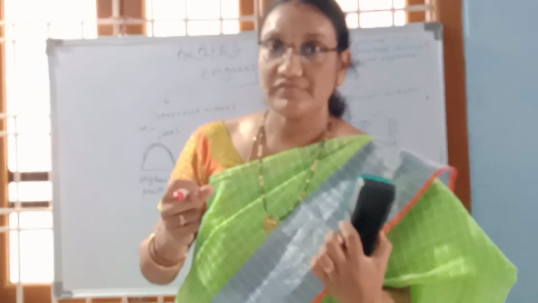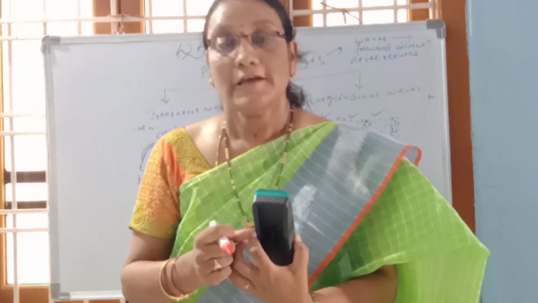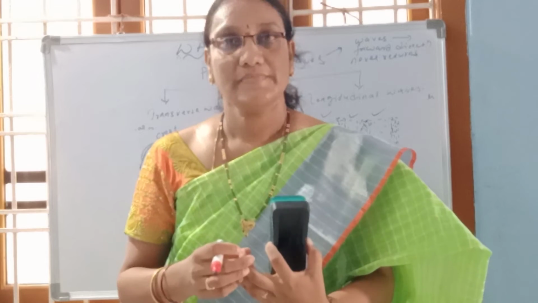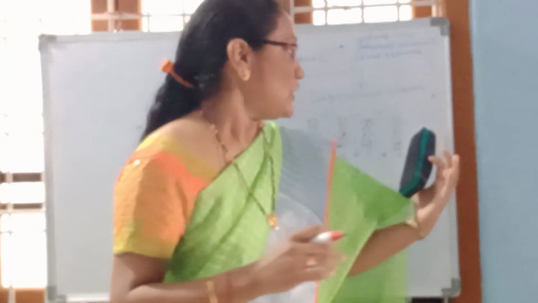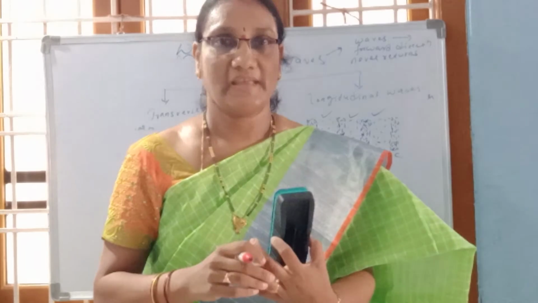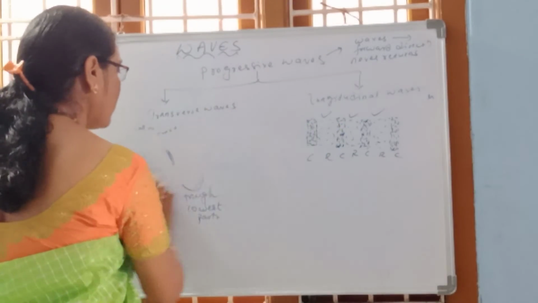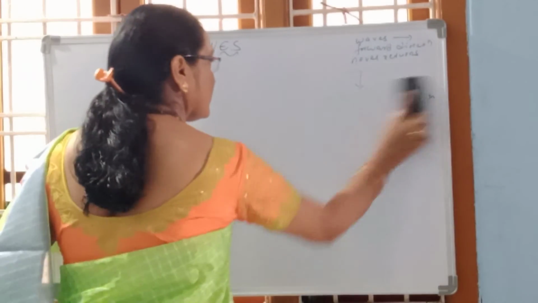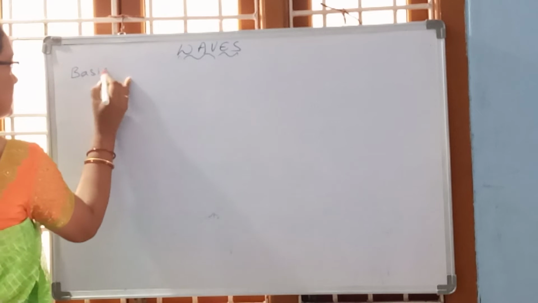Particles are at a distance from each other, so the density of particles will be less. This we call rarefaction. Right? So this is about transverse waves as well as longitudinal waves. Now let us go to the basic characteristics of waves.